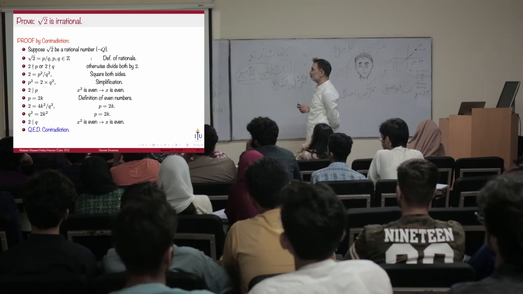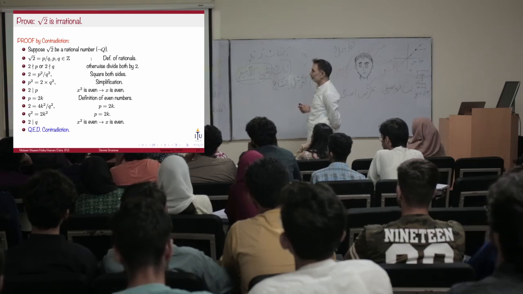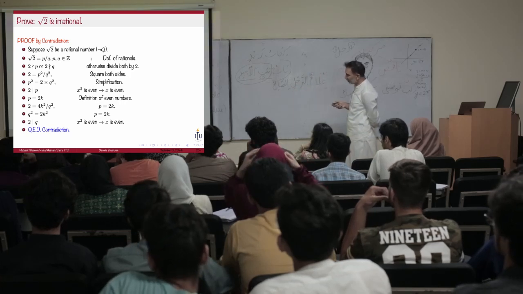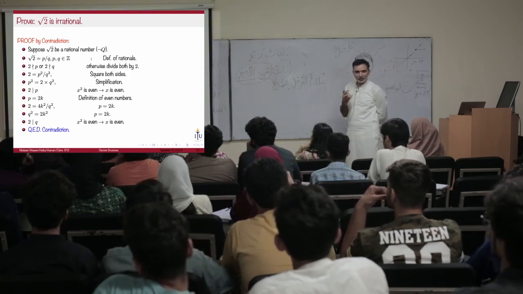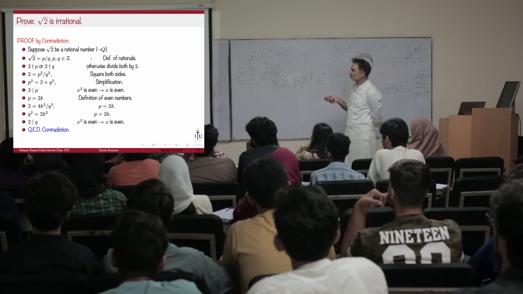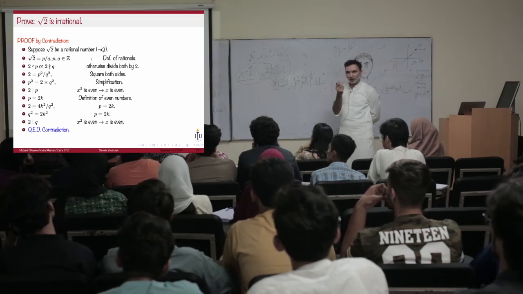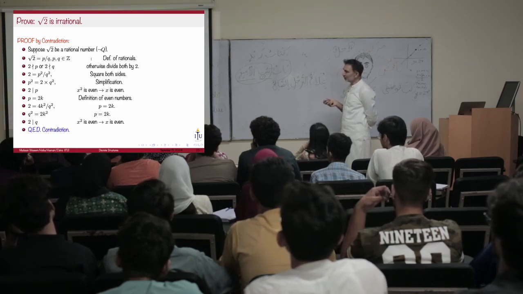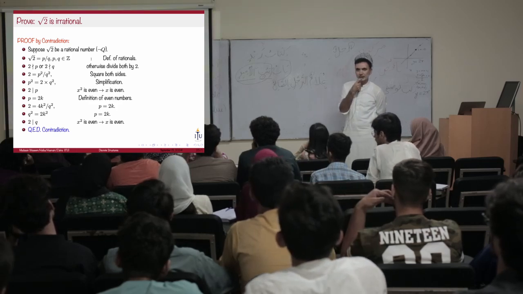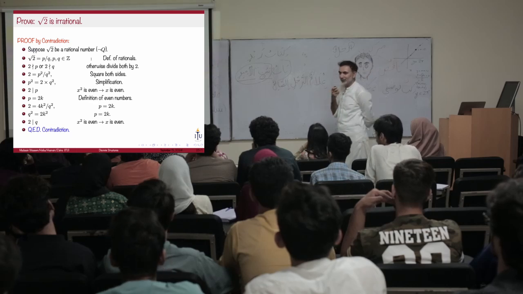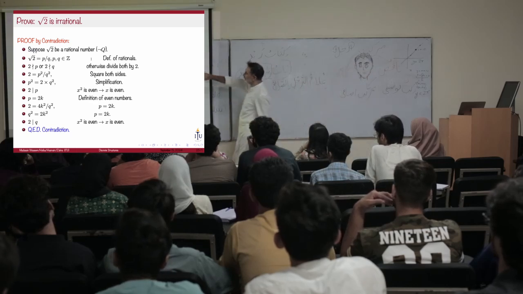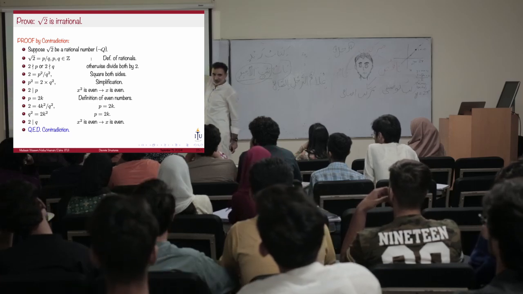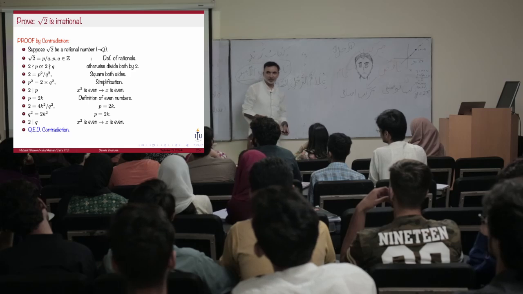P and Q are not equal. Okay, good, I agree. But why is it that they are not divisible by 2? This thing is actually saying that P or Q is an odd number. How can I assume that P and Q are odd numbers? Look at what you have read before this line, and tell me why this line is true.